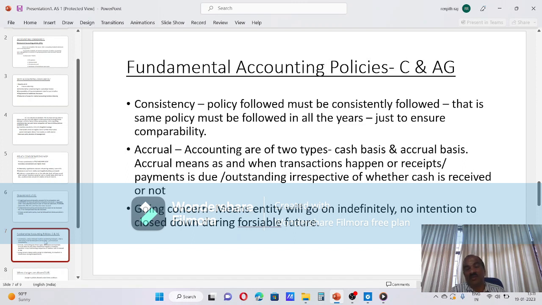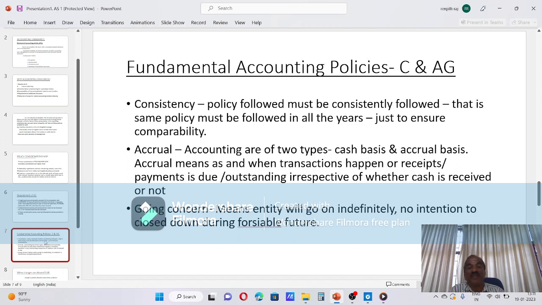That must be followed. All outstanding liabilities should be booked, all prepaid items too, everything should be accounted on accrual basis, not cash basis. Irrespective of whether cash is received or not, if sales is made during March, that must be accounted in the year covering March.